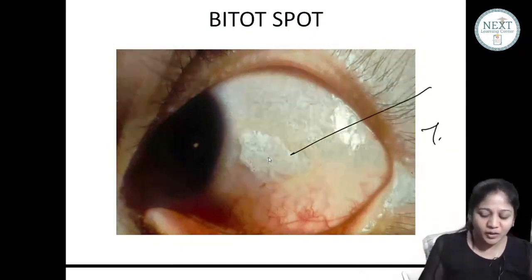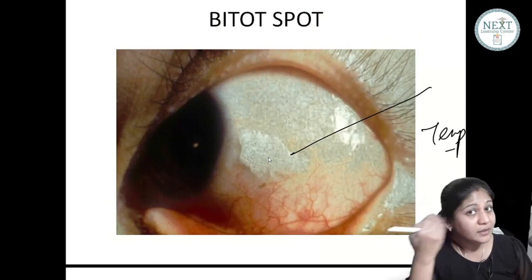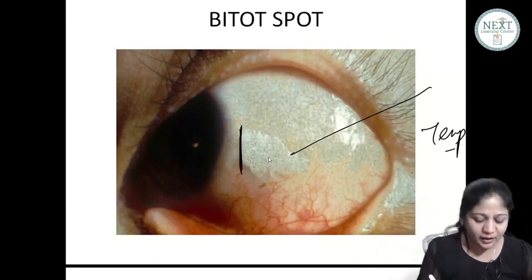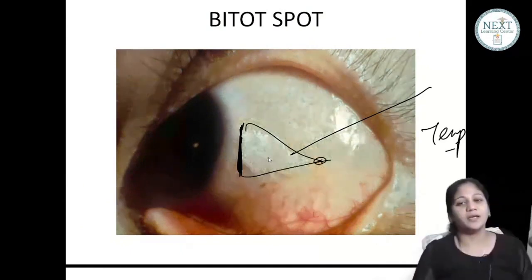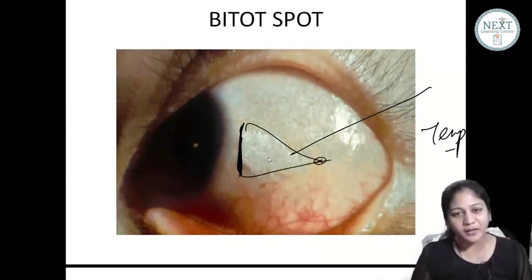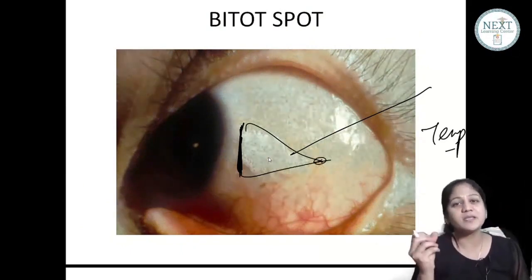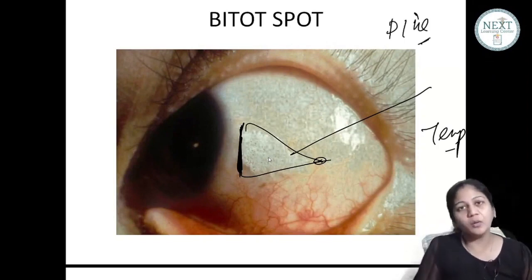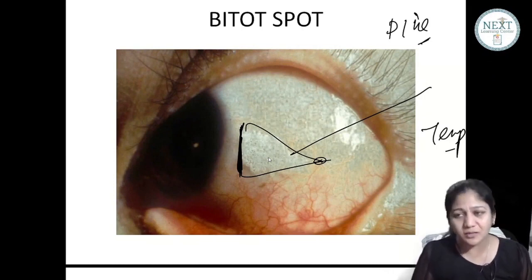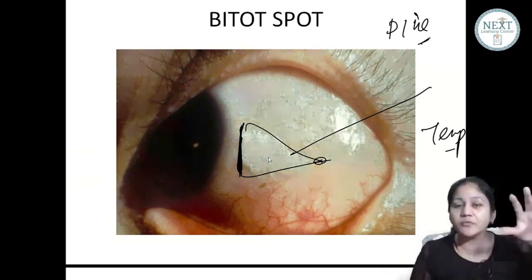Is it temporal? It's on the temporal side, and when you see, the base is towards the cornea, the apex is away from the cornea. Can you see the apex is away from the cornea? It has a white toothpaste-like appearance. So guys, first of all, this is a picture question. Now in which disorder do you have a white spot? Because you have a vitamin A deficiency. Very good. It's a white toothpaste-like frothy appearance.